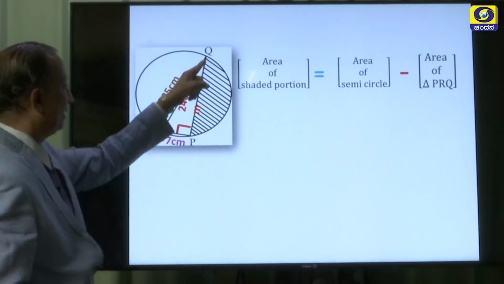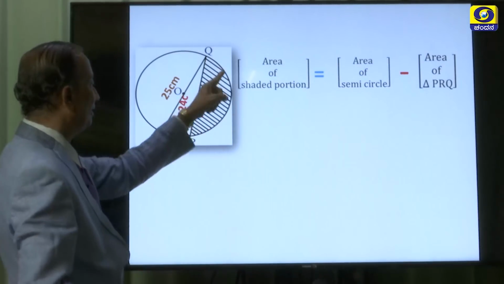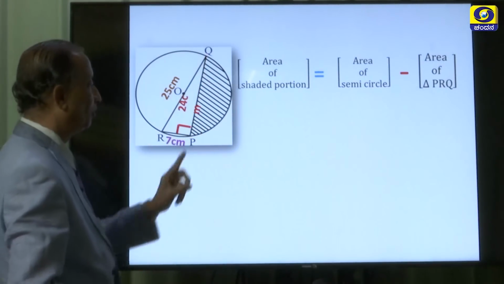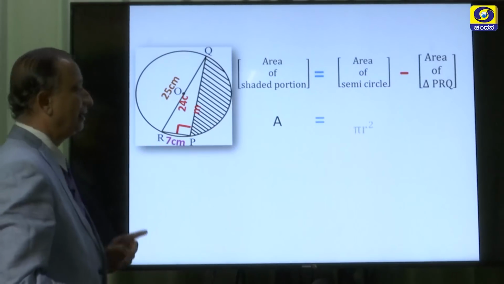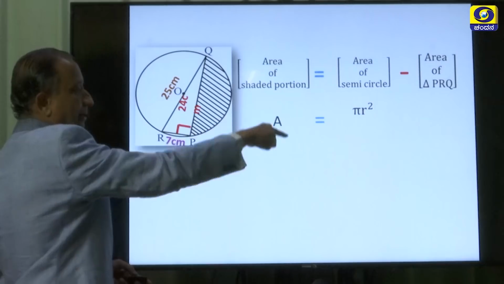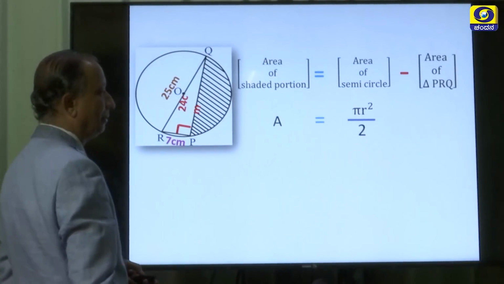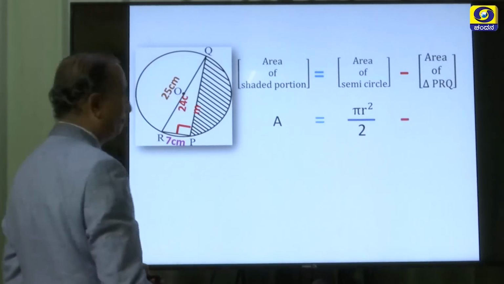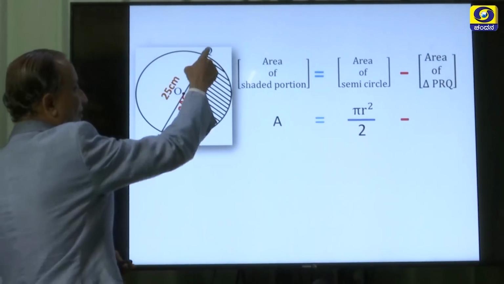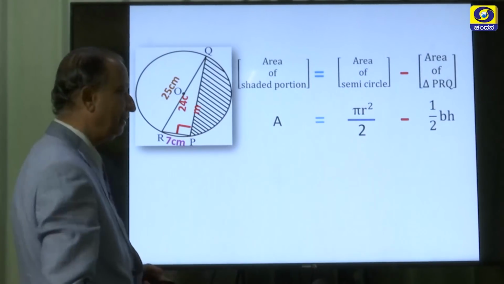Area of this right angle triangle. If you subtract this, you will get the area of this shaded portion. Okay. Now, area is equal to area of semicircle. Area of circle is pi r square, you want half of that. So, pi r square by 2, from that you have to subtract area of this right angle triangle, which is nothing but half into B into H.